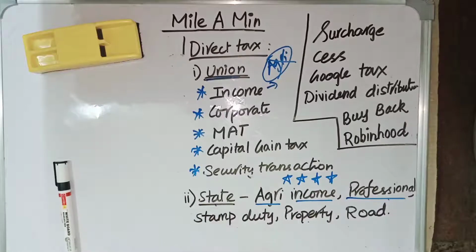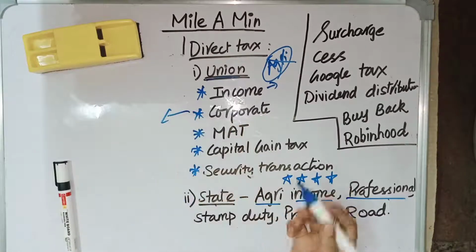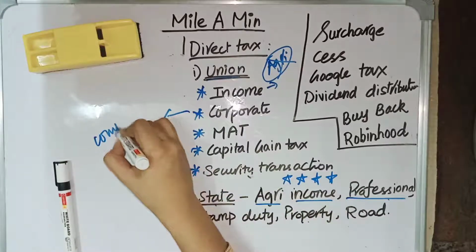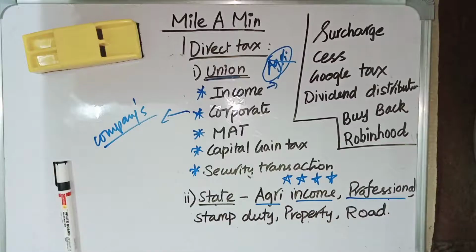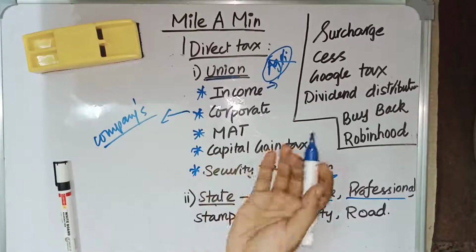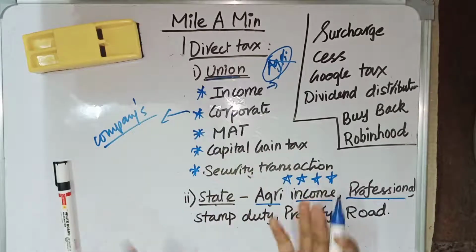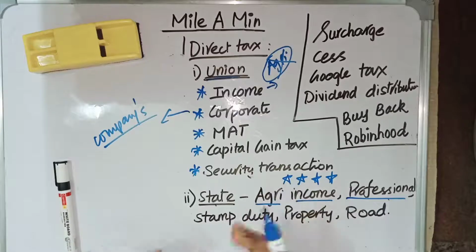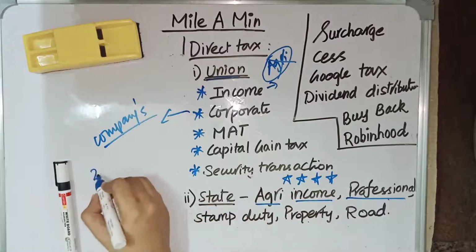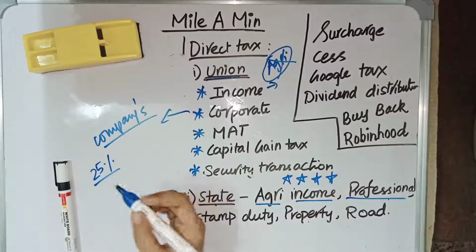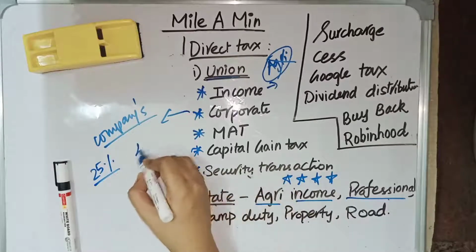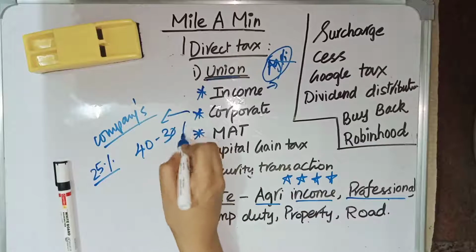Second one. Corporate tax is levied and imposed on the company's profit. If one is having a company, it is levied on the company's profit, and corporate tax also has some percentage. It varies based on certain criteria. Corporate tax percentage also varies. For example, for an Indian company the corporate tax is 25%. Then for a foreign company it might be 40 to 30%.